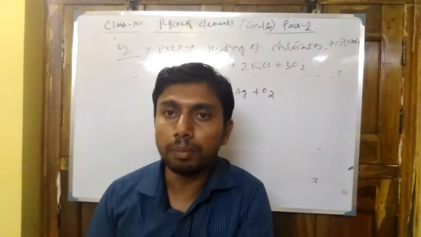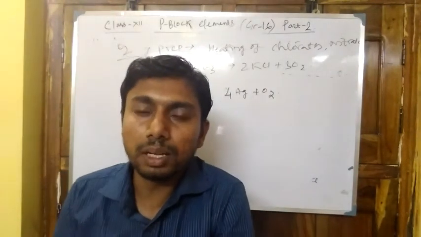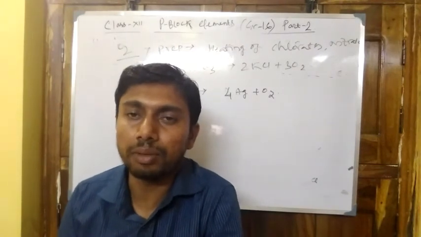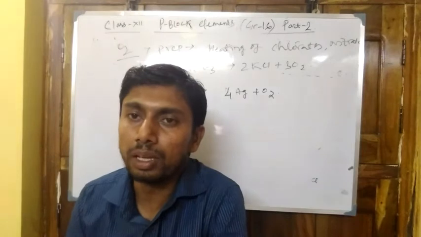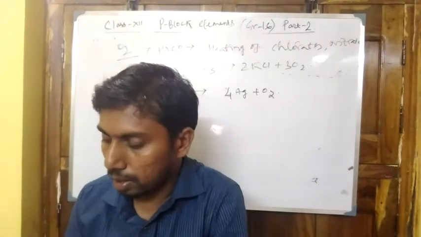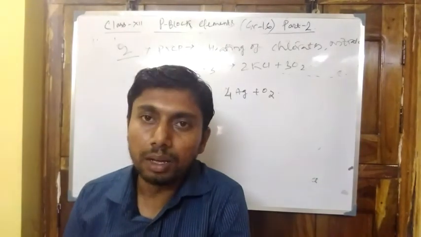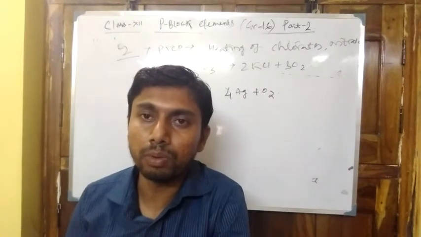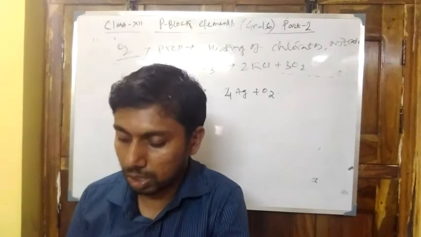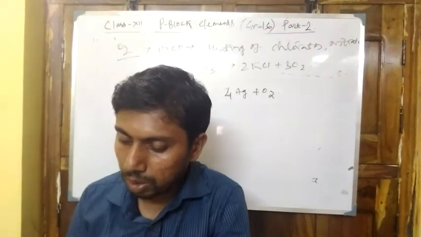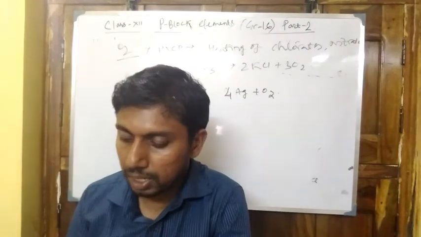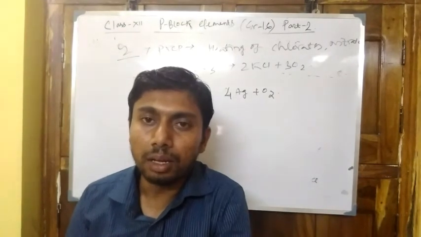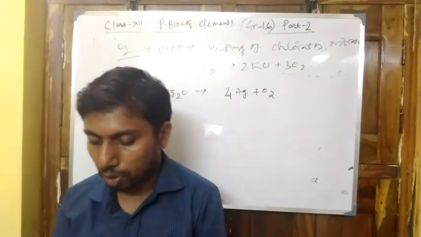Industrially, it is prepared first by compression to form the liquid, and the second step is fractional distillation. In the fractional distillation, as nitrogen is more volatile than oxygen, by this way we can separate out liquid oxygen. This is the industrial preparation of oxygen.